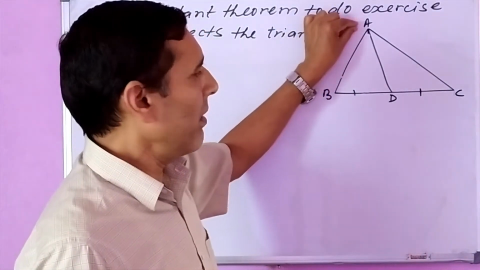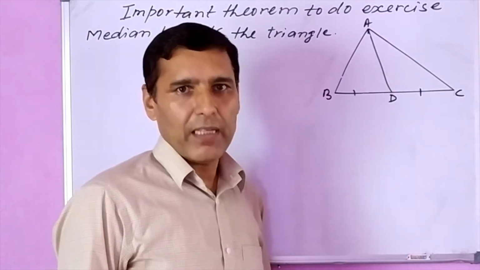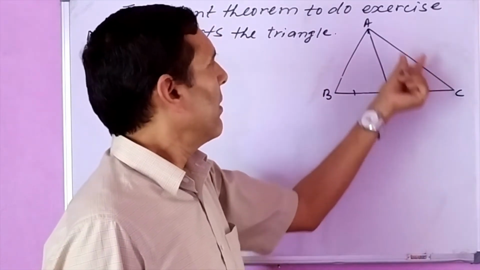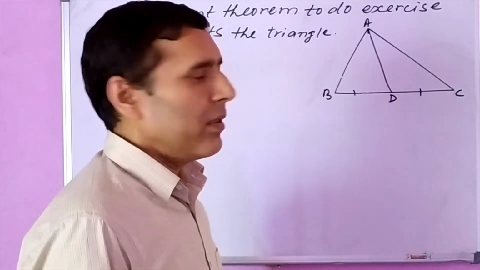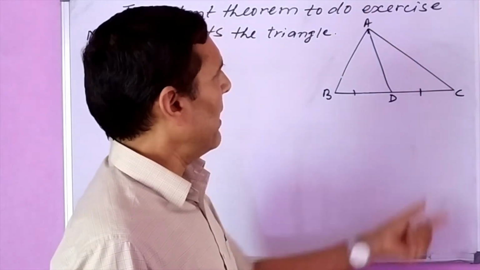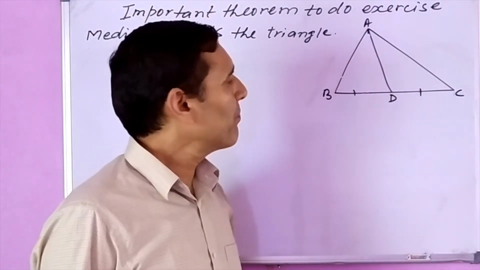A median of a triangle is a line joining a vertex to the midpoint of its opposite side. Here D is the midpoint of side BC, so AD is one median. Similarly, we can draw a median from vertex B to the opposite side AC, as well as from vertex C to its opposite side AB.